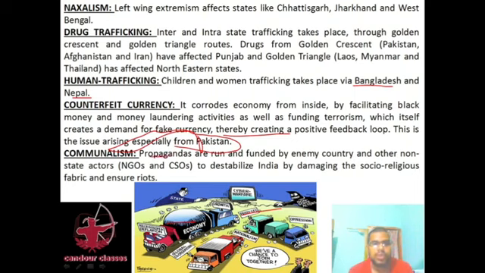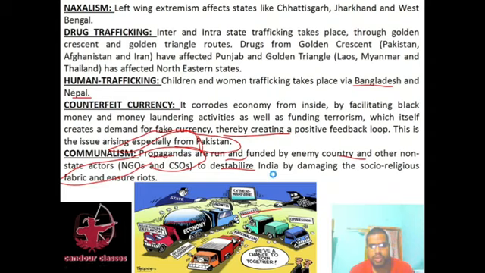Then communalism propaganda is run and funded by enemy countries and other non-state actors, NGOs and CSOs. Communalism is also a great problem in the internal security of India, used to destabilize India by damaging the social and religious fabric. You people must remember the strike of farmers. Somewhere it was known as a strike of the Khalistan movement. So communalism is also a challenge to the internal security of India.